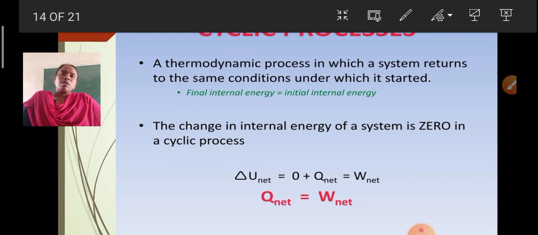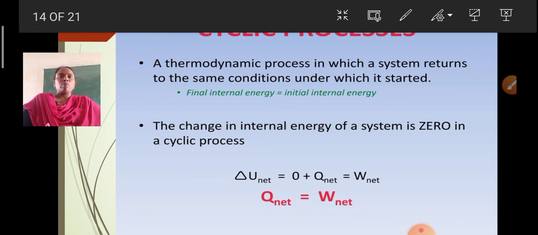This process is taking place at constant volume. So wherever this process occurs, the work done becomes zero. We know the equation dW = PdV, which equals zero here. Whenever V remains constant, the change in V, that is dV, becomes zero. So P into 0 becomes 0, that is, the work done is equal to 0.